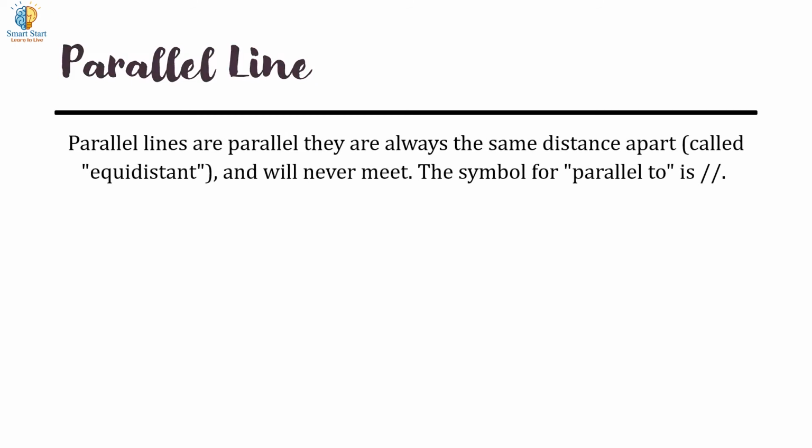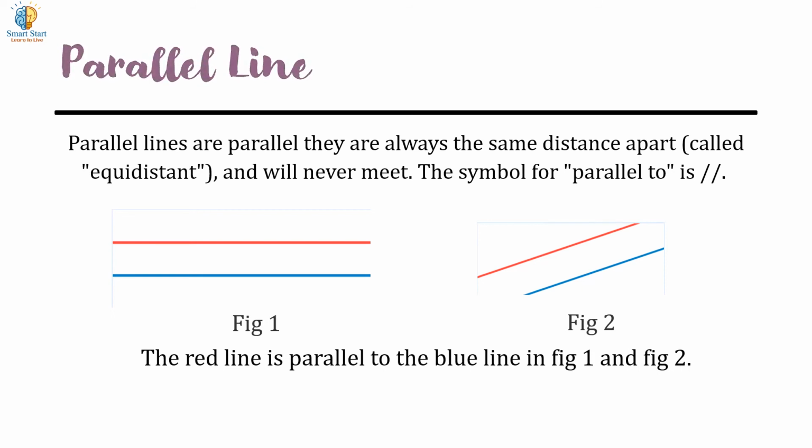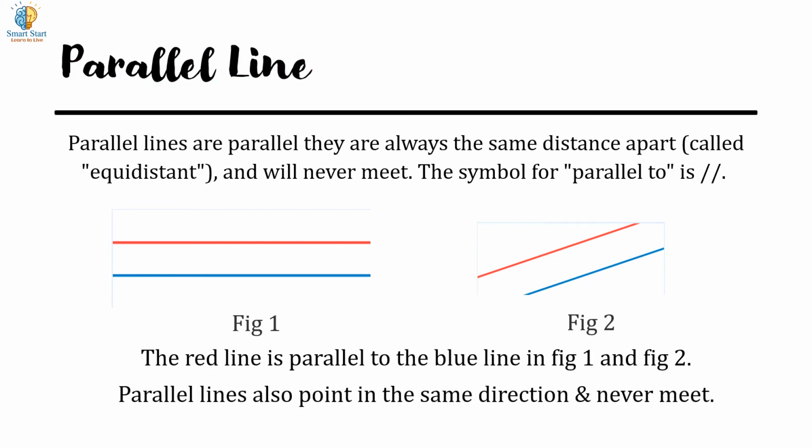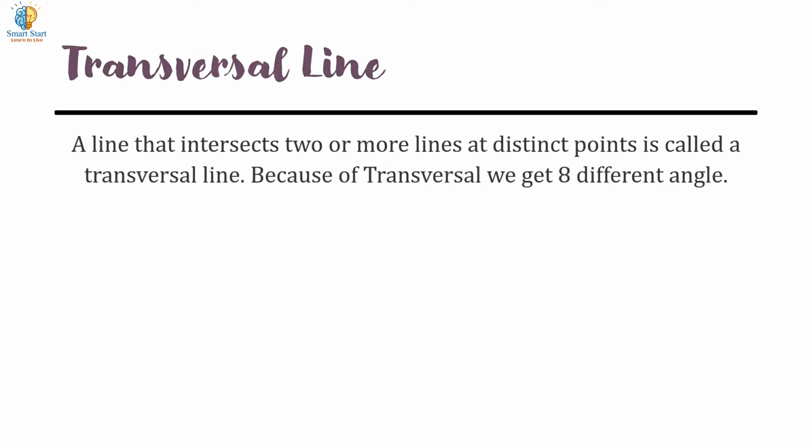Parallel lines. Parallel lines are always the same distance apart, called equidistant, and will never meet. The symbol for parallel to is shown; the red line is parallel to the blue line in figure 1 and figure 2. Parallel lines also point in the same direction and they never meet. Transversal line. A line that intersects two or more lines at distinct points is called a transversal line. Because of a transversal line, we get 8 different angles.